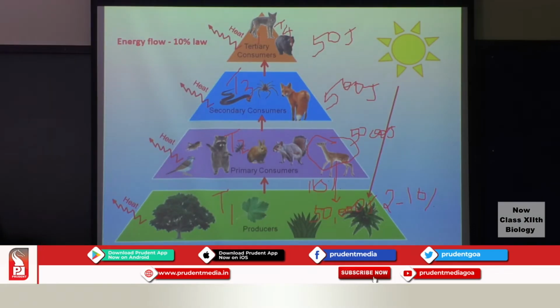Remember, at the same time there will be loss of heat. At each trophic level, energy will be lost in the form of heat. So here this is an ecological pyramid which shows the producers, the primary consumers, the secondary consumers and the tertiary consumers.